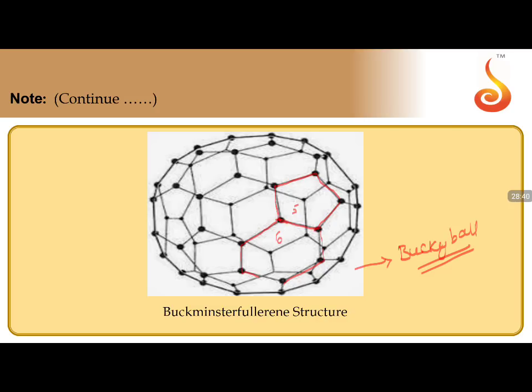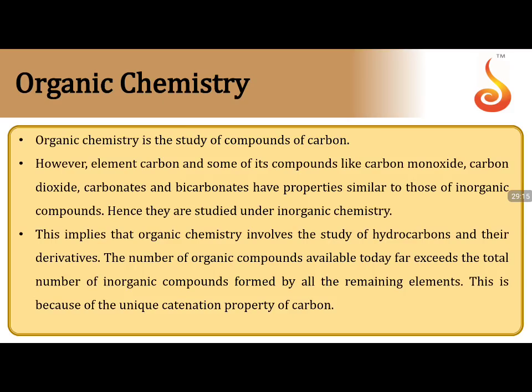This is where we get the 5-membered rings. If the first layer is full of 6-membered rings and the second layer is full of 6-membered rings, when the first layer fuses with the second layer, the point of fusion between the layers is a 5-membered ring. So a 6-membered ring will be in contact with 6-membered rings and also with a 5-membered ring. But any 5-membered ring is only surrounded by 6-membered rings, never attached to another 5-membered ring. That is one of the major points to remember in Buckminster fullerene.